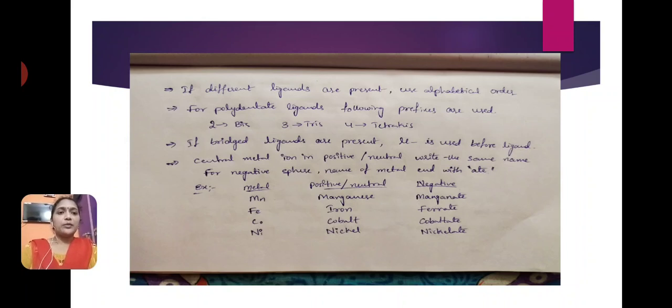For iron, positive or neutral, iron; if negative, ferrate. Cobalt, positive or neutral, cobalt; negative sphere, cobaltate. Nickel, positive or neutral, nickel; negative sphere, nickelate.